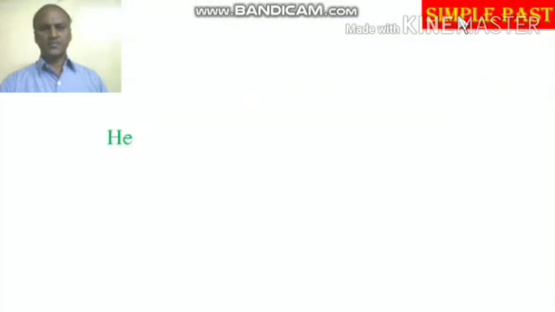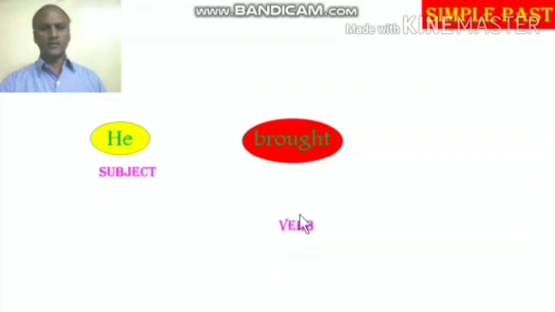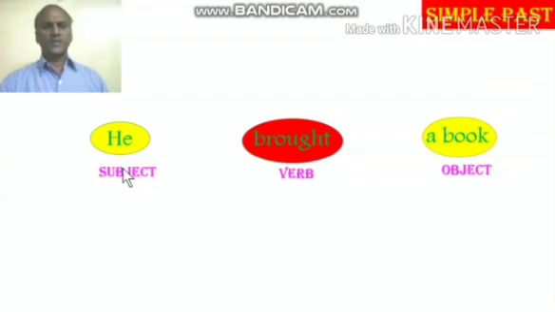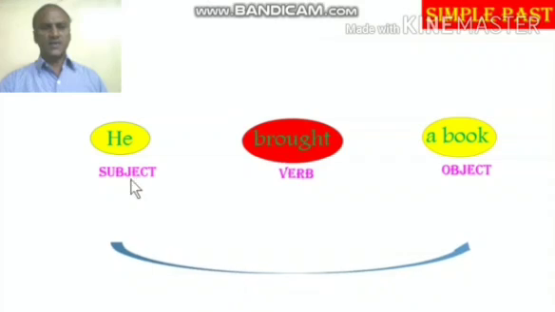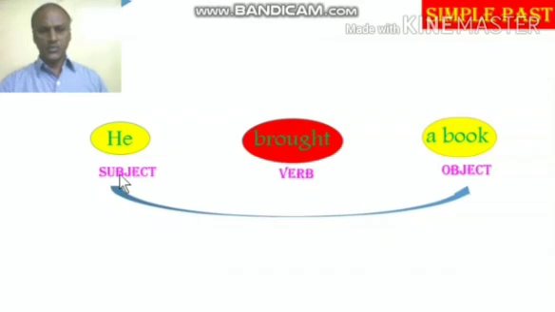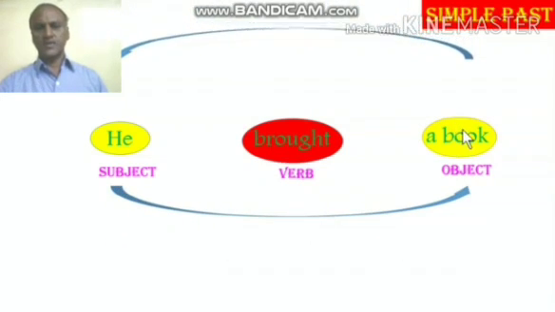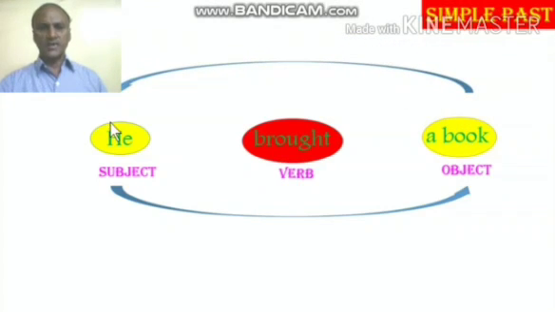Next, simple past. The second division is simple past. He, subject, brought, verb. A book, object. He brought a book. So, subject is he, brought, verb, a book is the object. Now what is the next step? First we have to identify the elements. Second step is we have to change the positions of subject into object, or push the subject into the object place and then bring the object or make the object as the subject. That is the second step you have to follow.